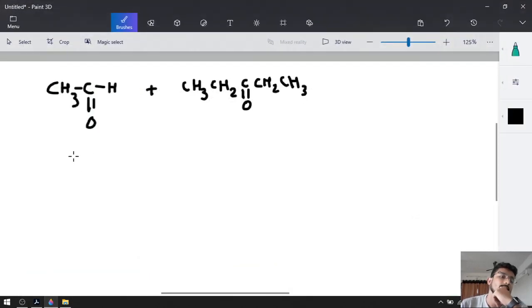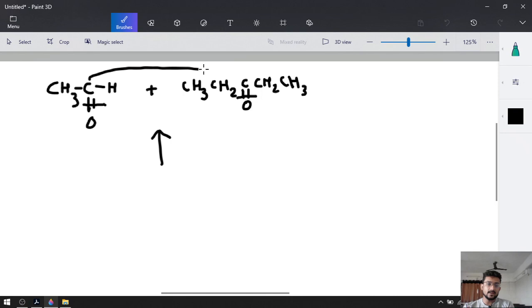So we are going to need the reagent. These are the products, and what will be the reagent? It is quite simple. Break this double bond and connect both the carbons with each other. Break the double bond and connect both the carbons. Let's do this.